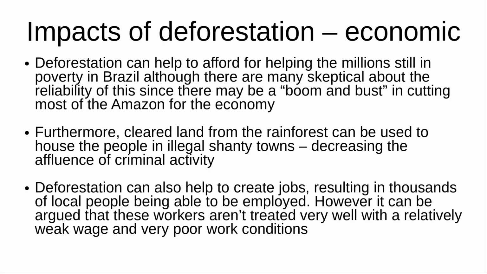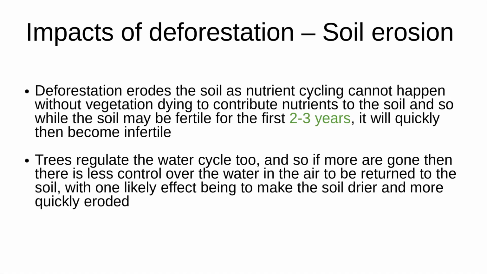work conditions. Soil erosion. Deforestation erodes the soil, as nutrient cycling cannot happen without the vegetation dying to contribute nutrients to the soil, and so while the soil may be fertile for the first 2 to 3 years, it will quickly then become infertile. As well as this, trees regulate the water cycle too, and so if there are more gone, then there is less control over the water in the air to be returned into the soil, with one likely effect being to make the soil drier and more quickly eroded.